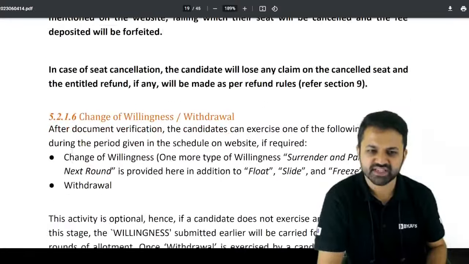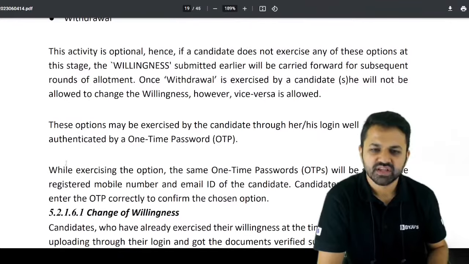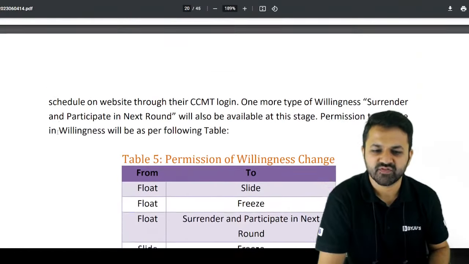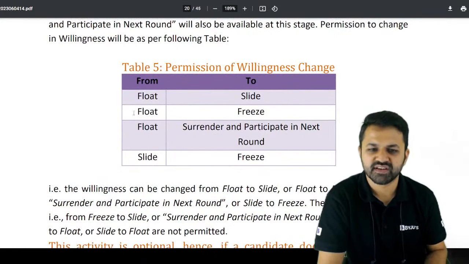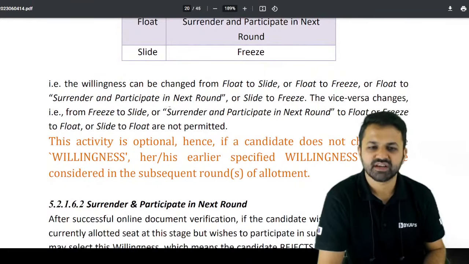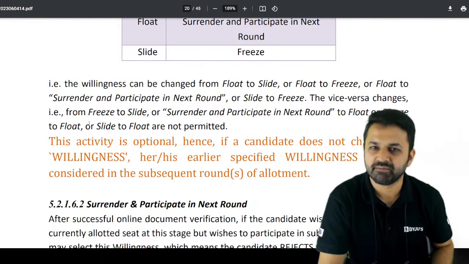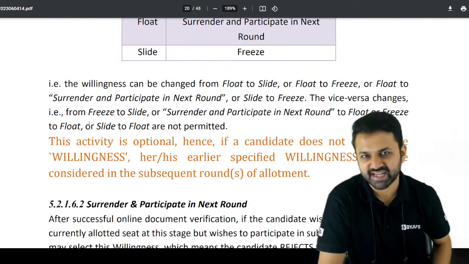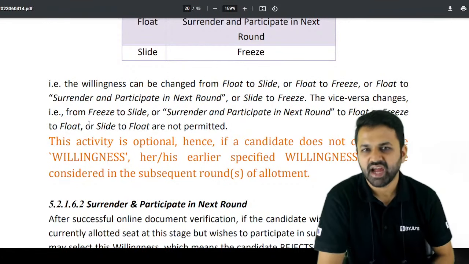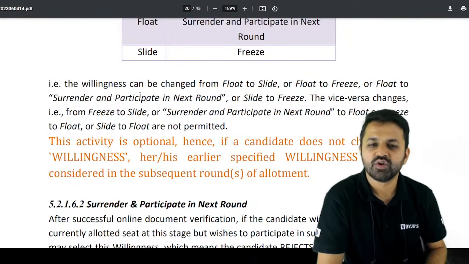So the fees part we have discussed, and this float, slide and freeze thing you should know: what is the meaning of freeze, float and slide. Permission of the willingness: from float to slide you can change, from float to freeze you can change, from float to surrender you can change, and from slide to freeze you can change. Freezing means suppose you are getting one college and one branch, and according to your preference you are looking for that NIT and branch, then you can freeze and pay the initial admission fees, which is 30,000, plus 10,000 partial fees later on. So that can be done.